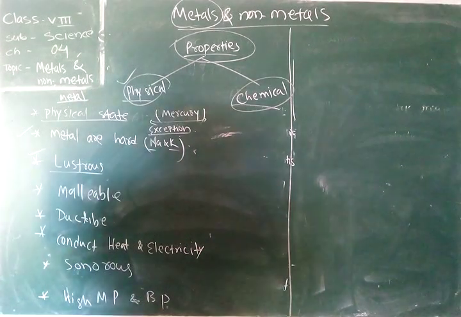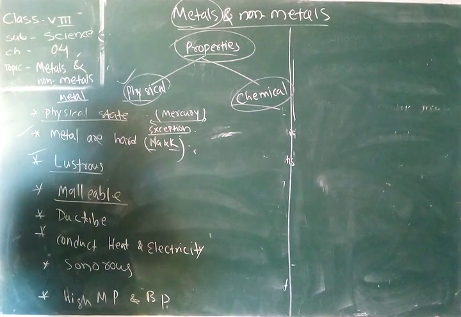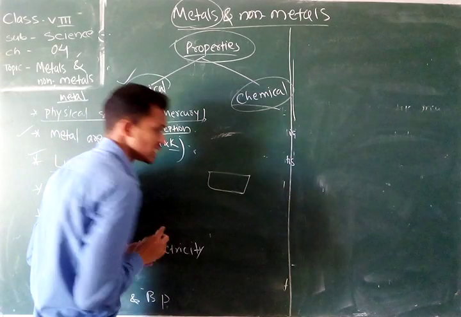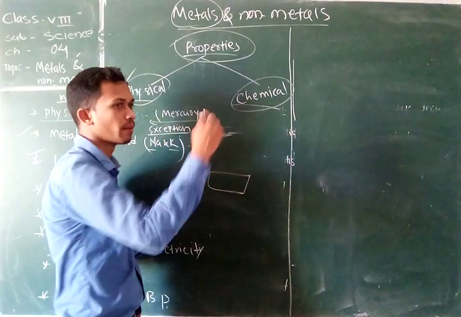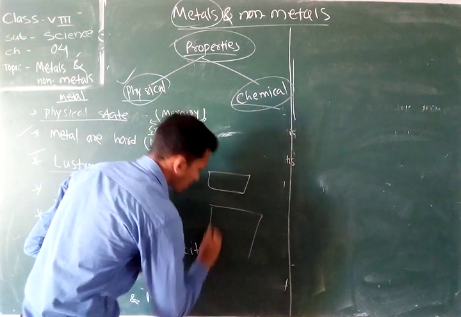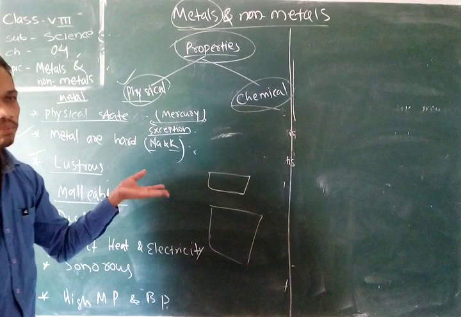After that, they are malleable. Malleable means that whenever you take a piece of iron and heat it and beat it with a hammer continuously, after some time it will be converted into a plain flat sheet.